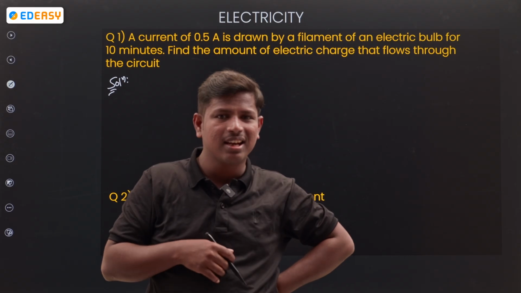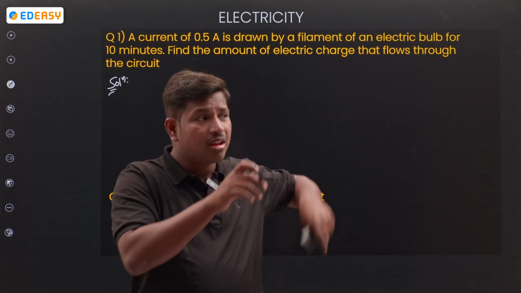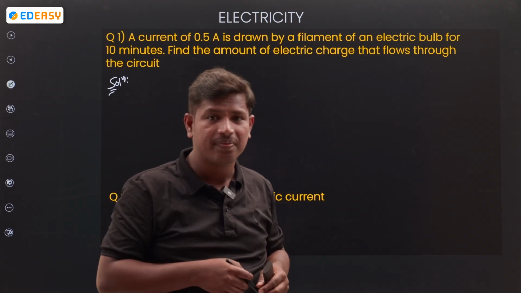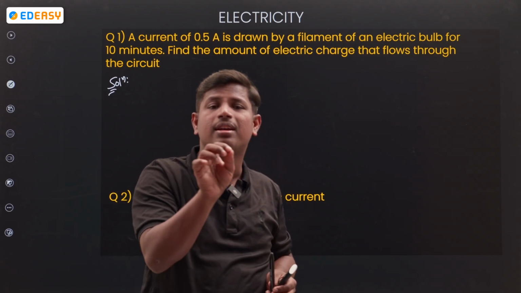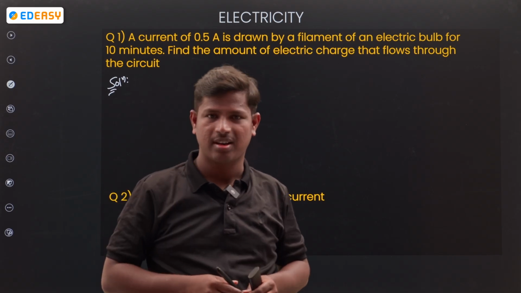How is the ammeter connected? Where is it connected? In series only, right? We always connect an ammeter in series if you want to get the total amount of current.